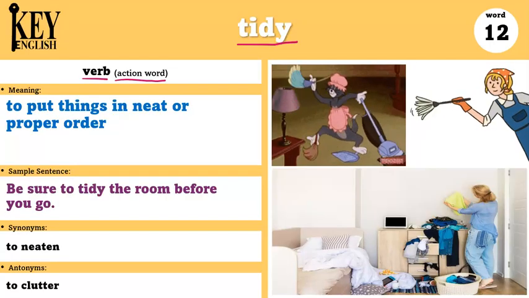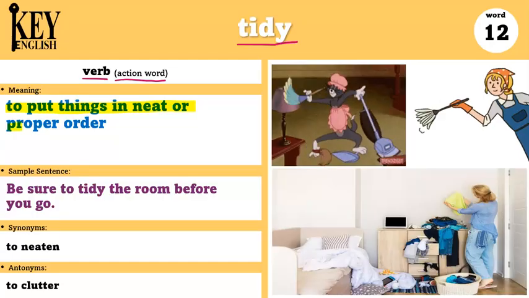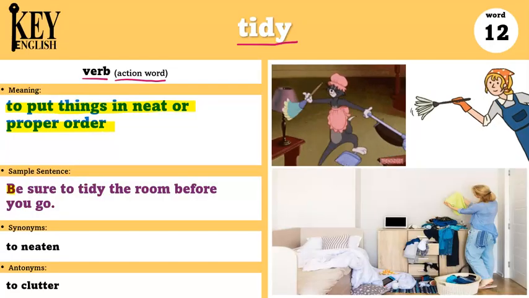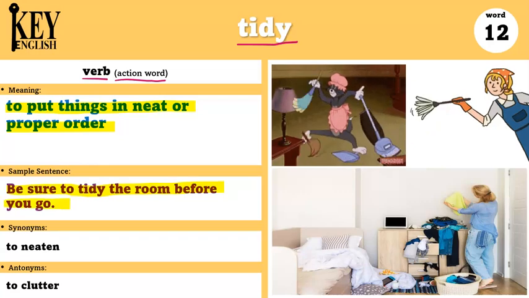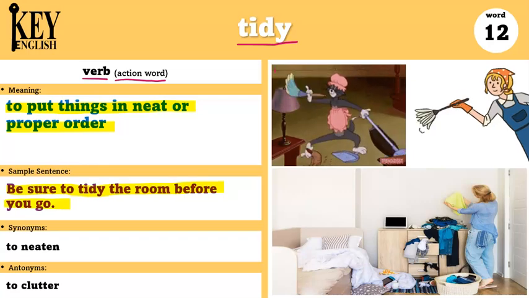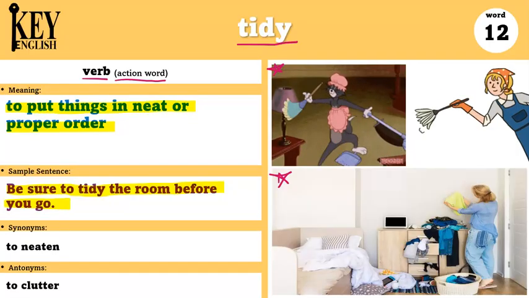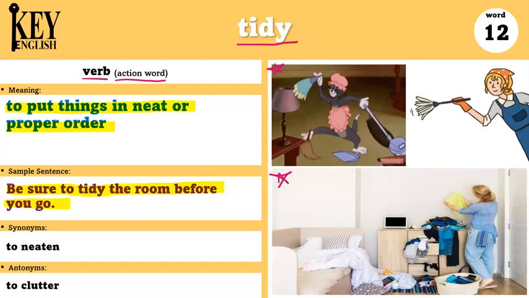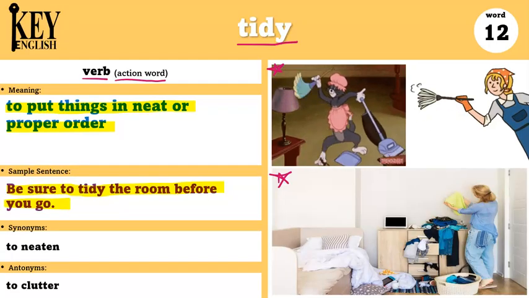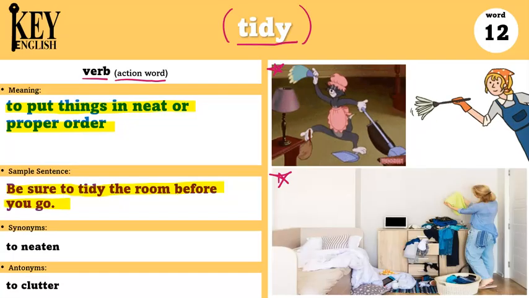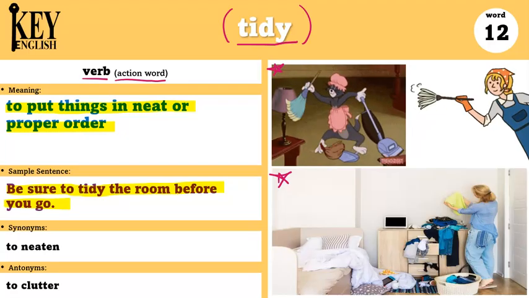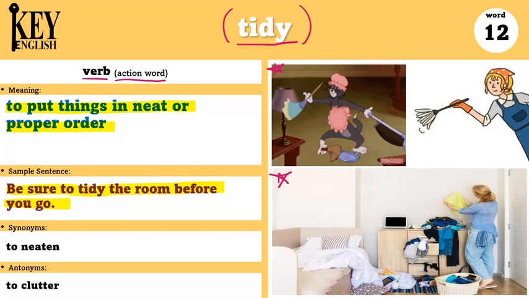Tidy can also be used as a verb, so now it's the action of cleaning or organizing. The definition says to put things in neat or proper order. For example, be sure to tidy the room before you go. So here in this video, you can see the cat is tidying the living room. Or here you can see the mom is tidying the bedroom. She's cleaning up, she's organizing it, putting things back where they belong. All of those actions are tidy, and you can use it with ed, she tidied, or ing, tidying. Some synonyms are to neaten, and an antonym is to clutter.